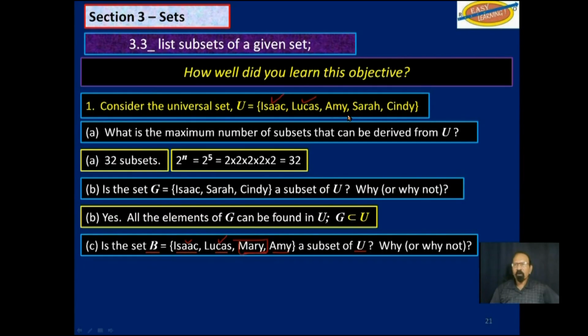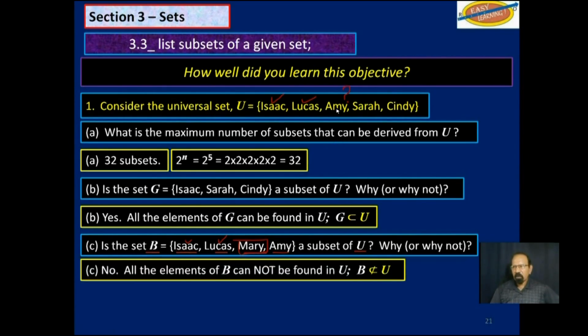Mary is not found up here. So we don't need to go any further. We can say confidently that the answer to this question is no. All the elements of B cannot be found in U. To be specific, the element Mary cannot be found in U. Therefore, B is not a subset of U.